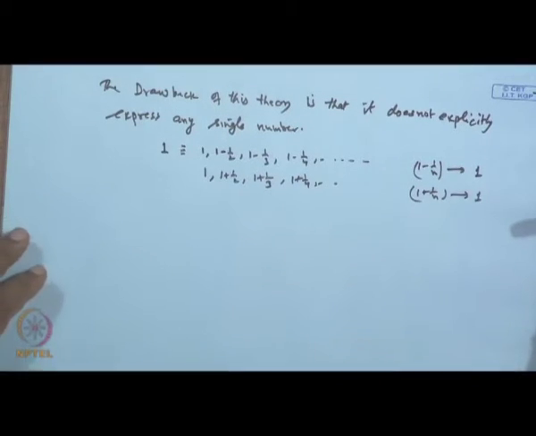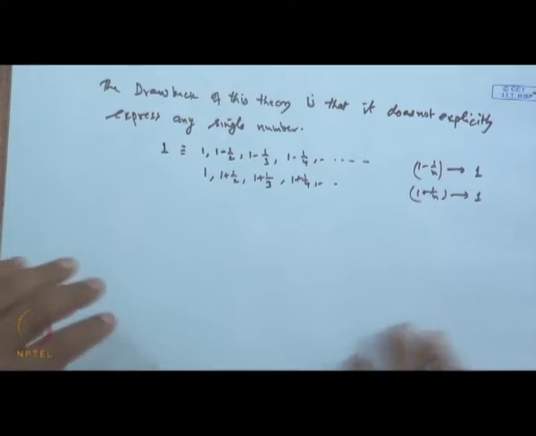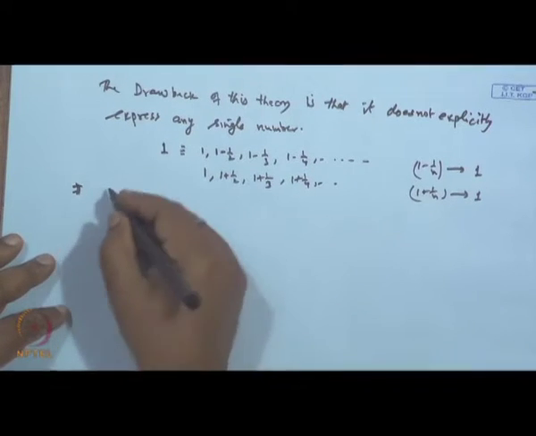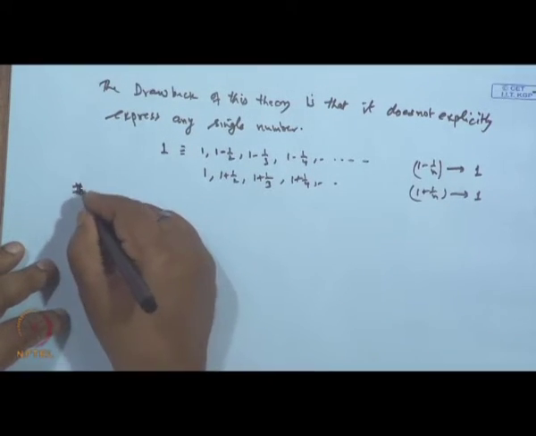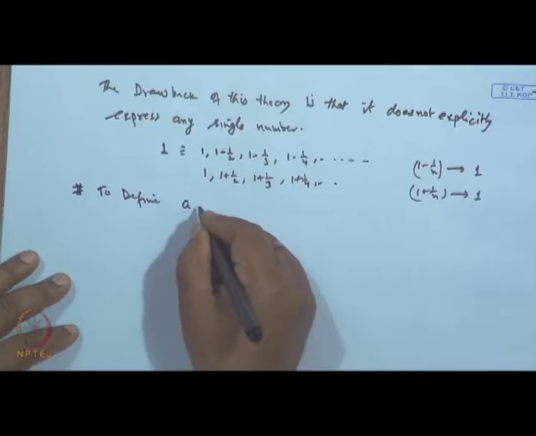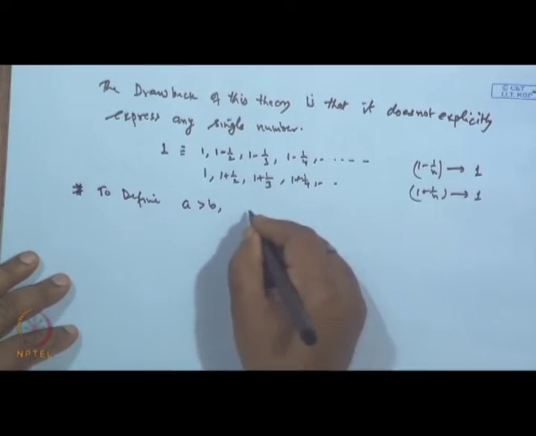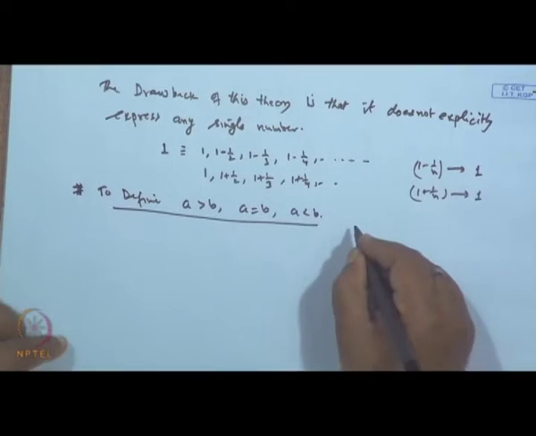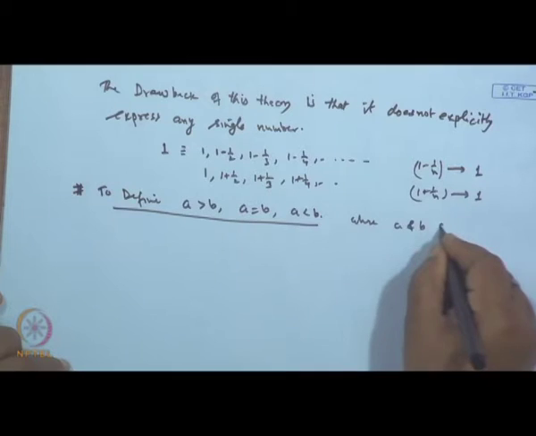Now, there are certain relations, like how to define that two elements are equal, one element is greater than the other or less than the other, in Cantor's way. So, let us see how to define A is greater than B, A is equal to B, A is less than B, where A and B are real numbers.